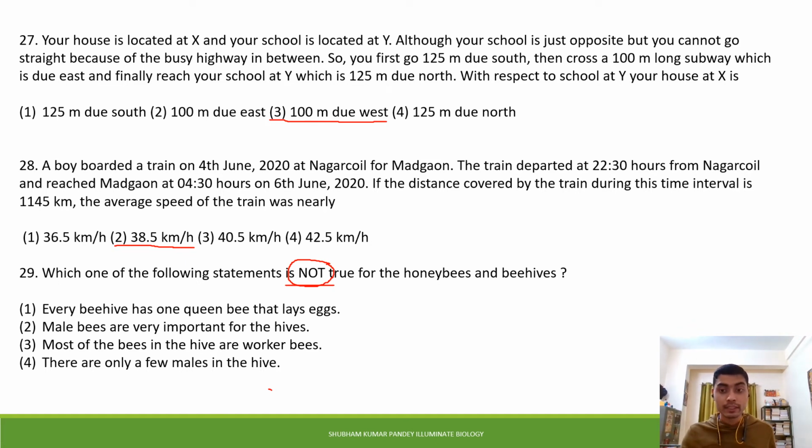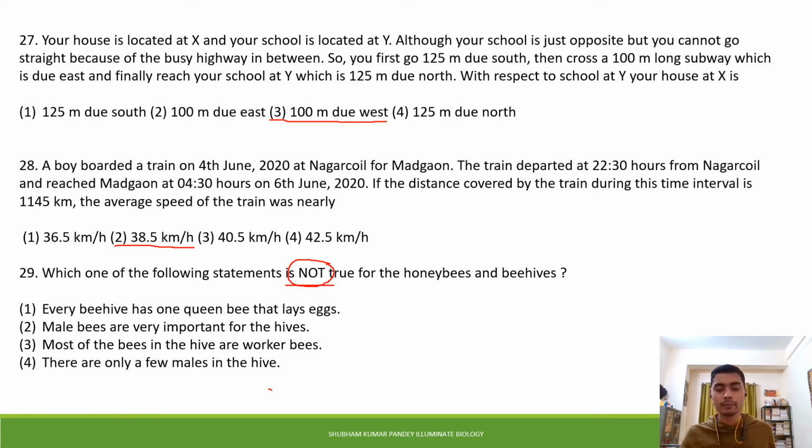Now, which one of the following statements is not true for the honeybees and beehives? Every beehive has one queen bee that lays eggs. Yes, this one is correct. Second one is, male bees are very important for the hives. We will come to this statement later on. Third one is, most of the bees in the hive are worker bees. Definitely, most of the bees in the hives are worker bees, which are sterile females. Now, there are only a few males in the hive.